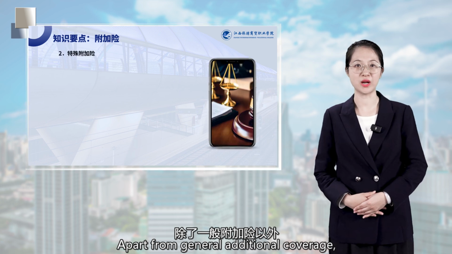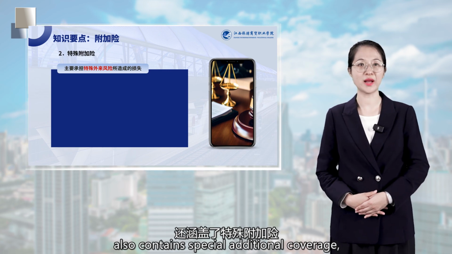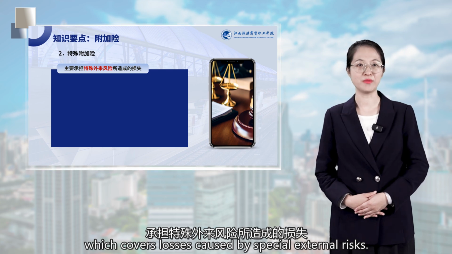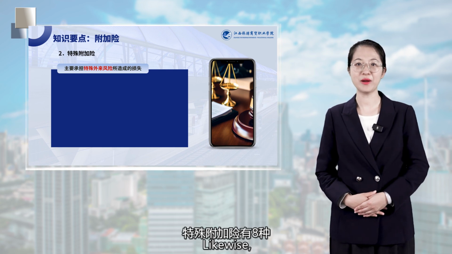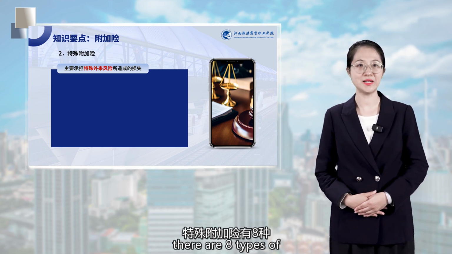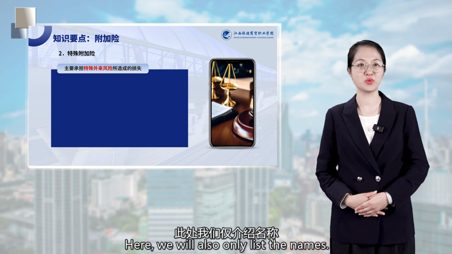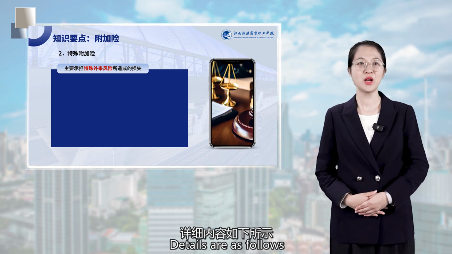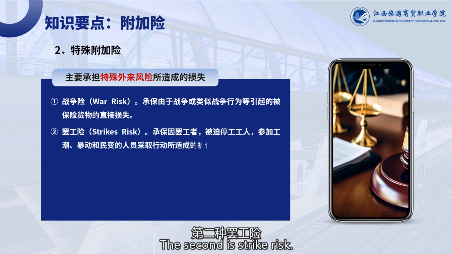Apart from general additional coverage, the PICC also contains special additional coverage, which covers losses caused by special external risks. Likewise, there are 8 types of special additional coverage. Here, we will also only list the names. Details are as follows. The first type is war risk insurance. The second is strike risk.